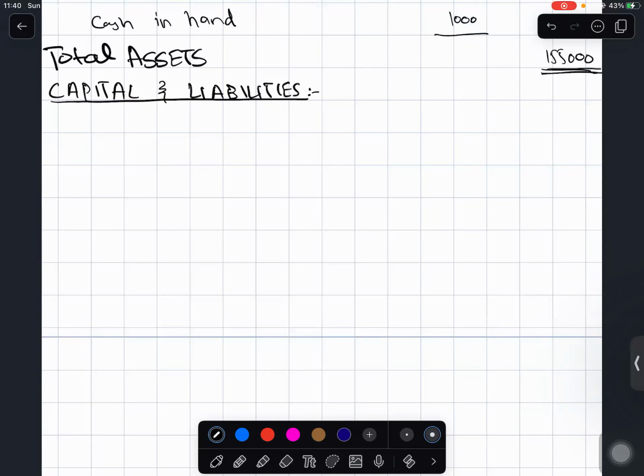For capital and liabilities, the first thing that you need to do is talk about capital. So in the capital section of the balance sheet, we take the opening capital. Opening capital means the capital which was there with you at the start of the year.